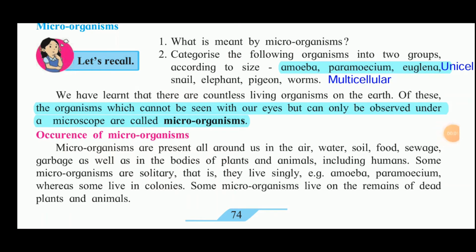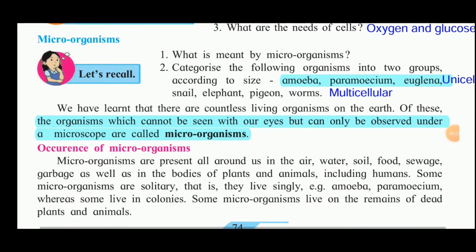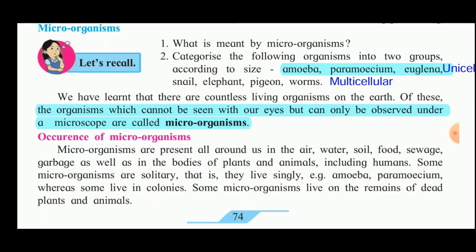Now, let us begin with microorganisms. From the name itself, you can understand: micro means small, and organisms means the living things. Microorganisms are living things which cannot be seen with the naked eye. They are called microorganisms.